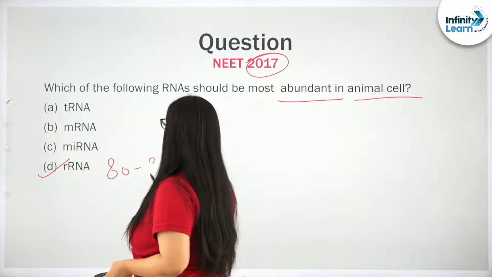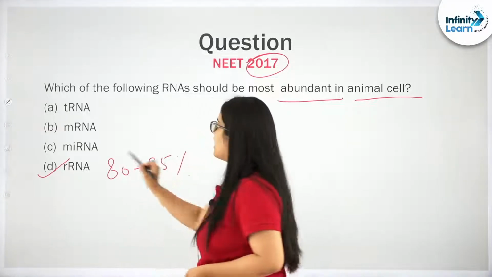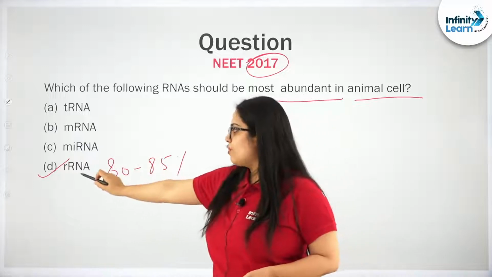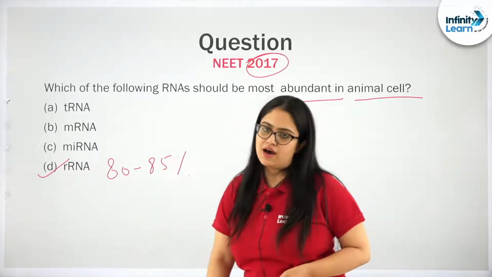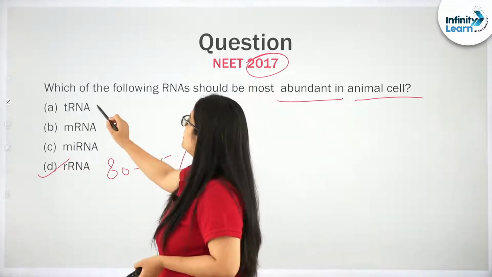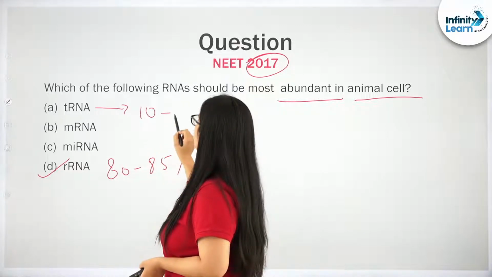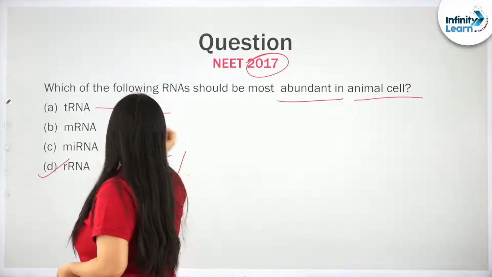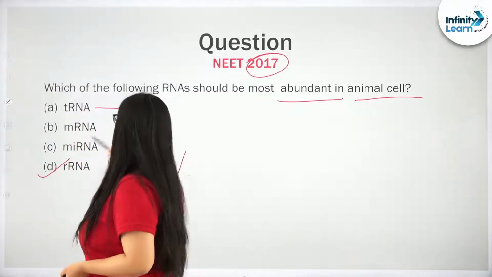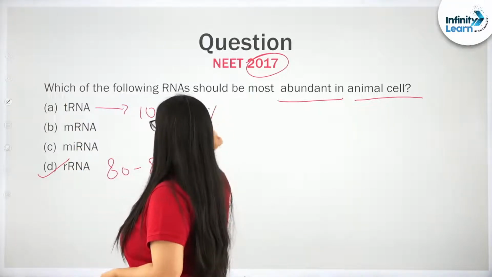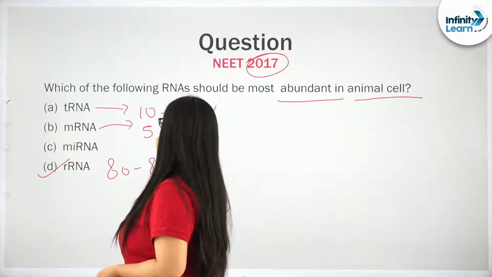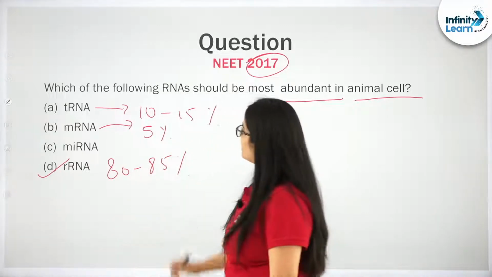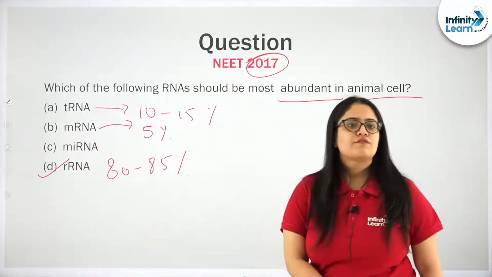Approximately 80 to 85% of the cellular RNA is comprised of rRNA. Talking about others, tRNA can be up to 10 to 15%, and mRNA is approximately 5%. Please remember these facts.